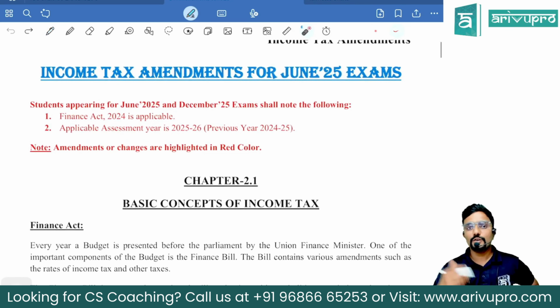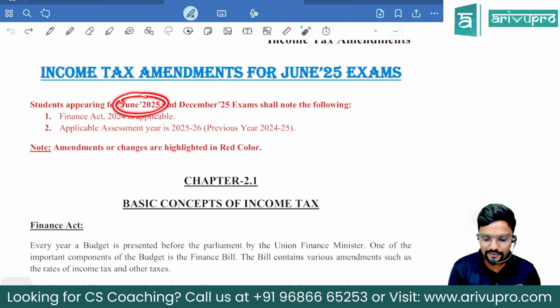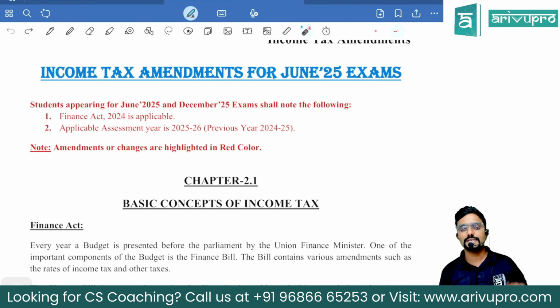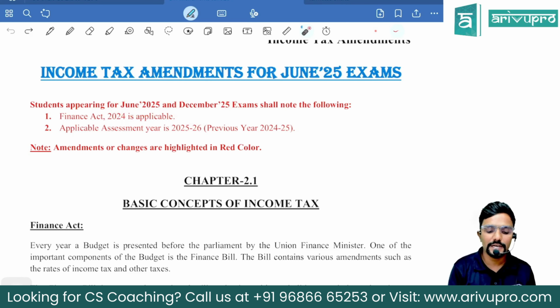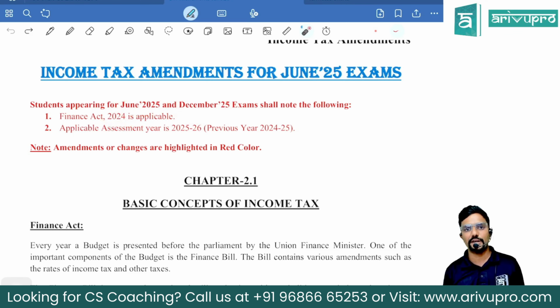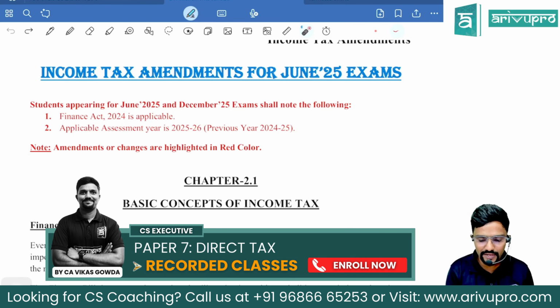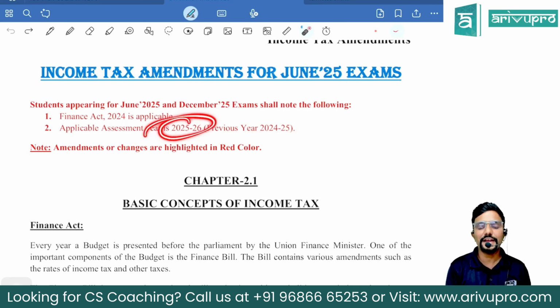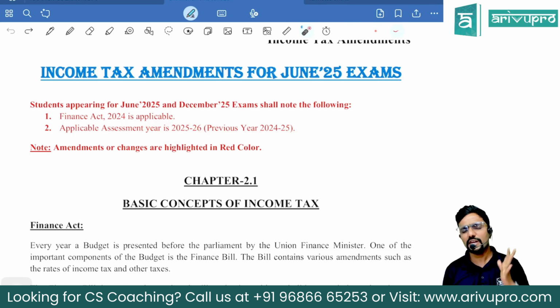For those students who are appearing for June 25 or December 25 exams, sir, what is the Finance Act applicable? It is Finance Act 2024. Accordingly, the previous year would be 24-25 or assessment year 25-26, guys. Any questions in the exam for you would be asked for previous year 24-25 or assessment year 25-26.